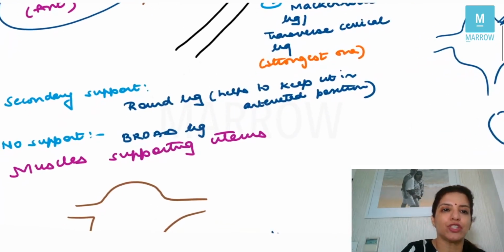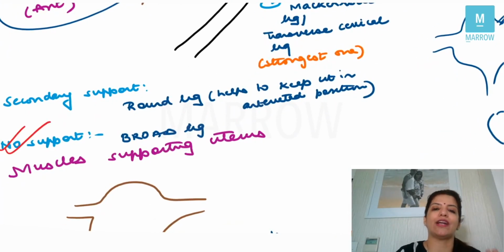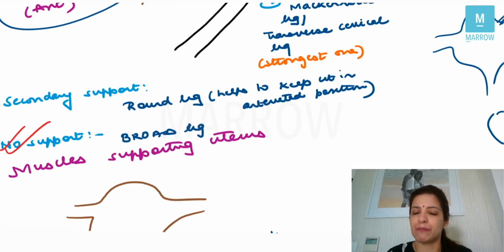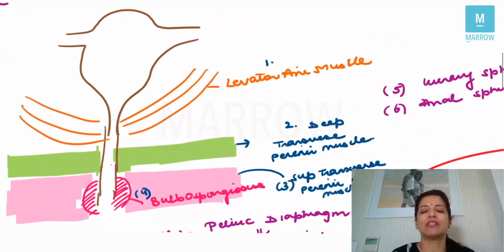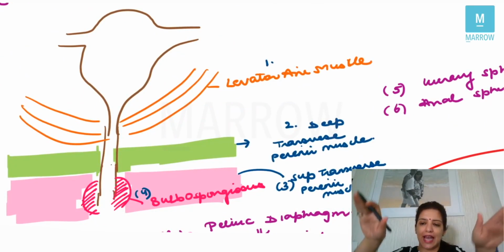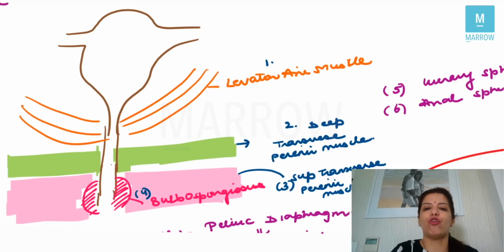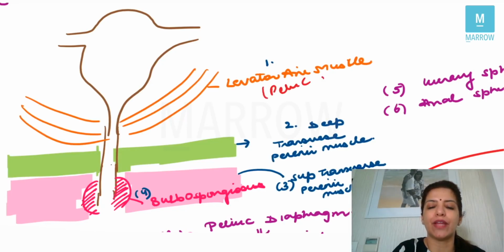And the ligament which does not support the uterus at all is the broad ligament. Right? So we have three ligaments which are the main ligaments, and we have one secondary ligament. Apart from that, we have the muscles which support the uterus. The muscle which supports the uterus is the levator ani muscle. Levator ani muscle, it hangs like a hammock, right? It hangs like a jhula. And it forms the pelvic diaphragm. That's a very, very important support.